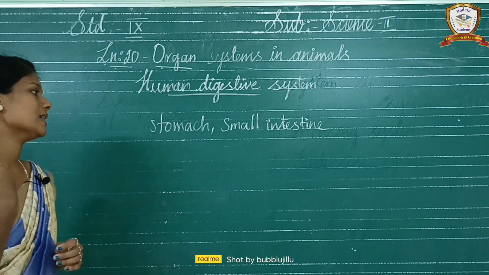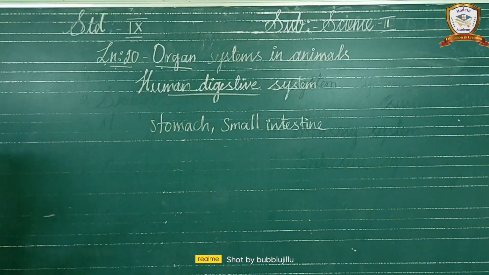In this class we are going to discuss the stomach and small intestine. Duodenum, jejunum, and ileum are the 3 parts of the small intestine. The duodenum is a C-shaped part, and it receives the bile ducts also. The jejunum is the middle part of the small intestine. And the ileum is the lower part, that is the end part of the small intestine. These are the topics we are going to discuss today.